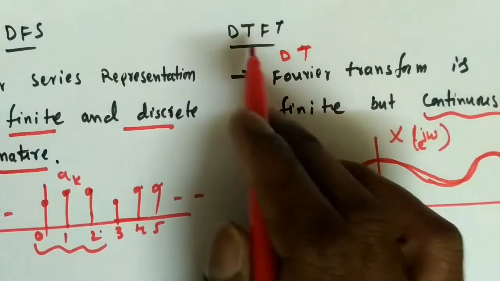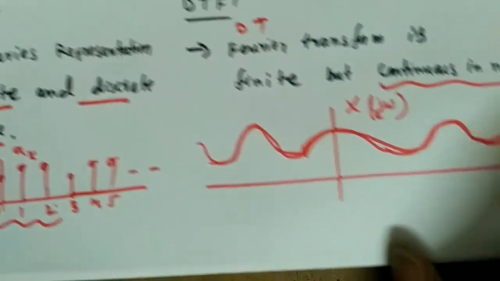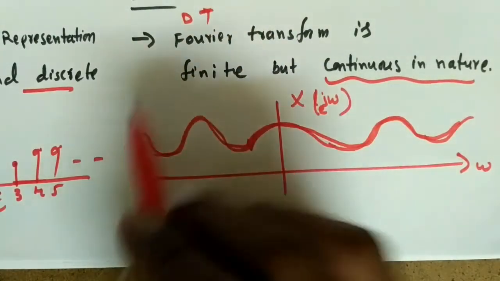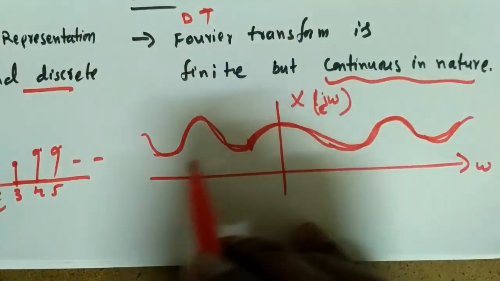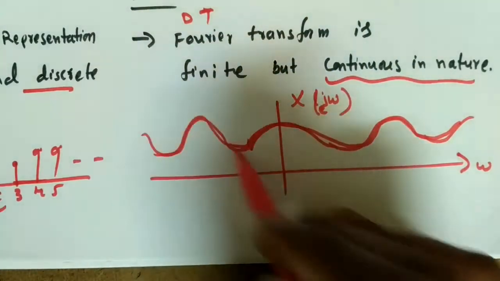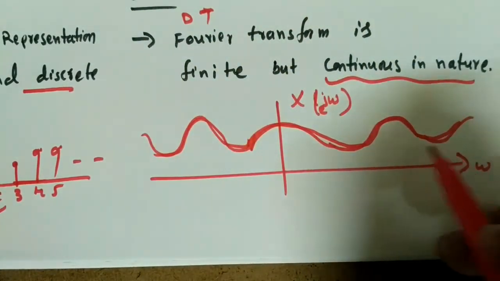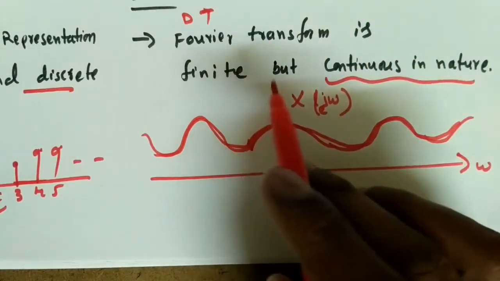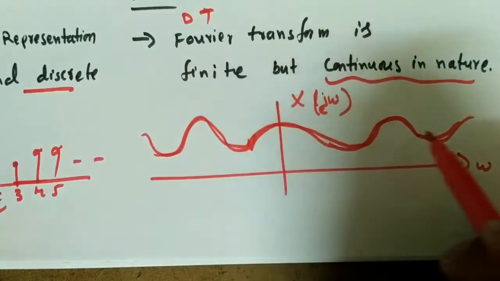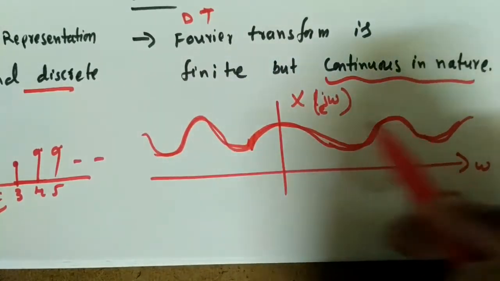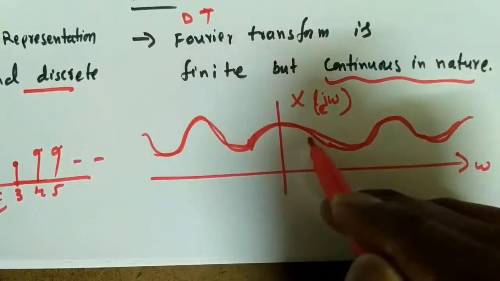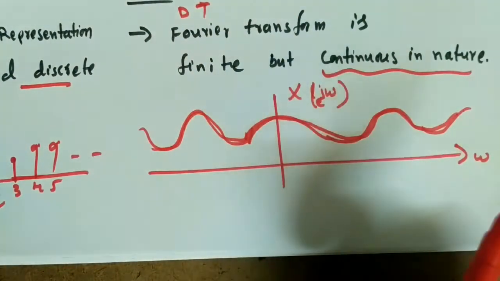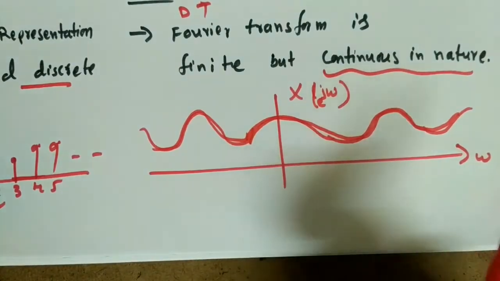And if you compare this DTFT and the continuous time Fourier transform, there is again a similarity. In the continuous time Fourier transform we got an infinite series, and it is continuous in nature. So continuous time Fourier transform is infinite, but both are continuous in nature. So that also you can remember.